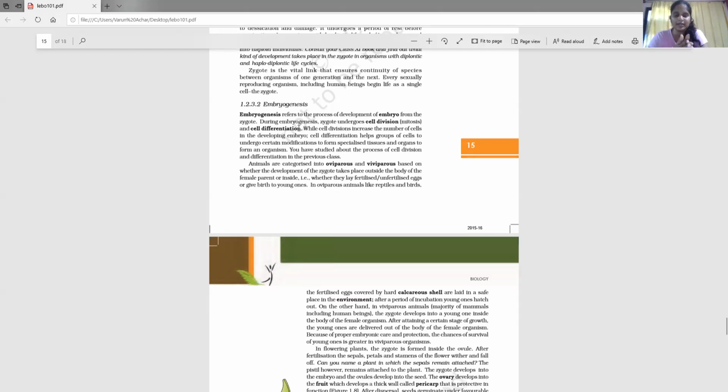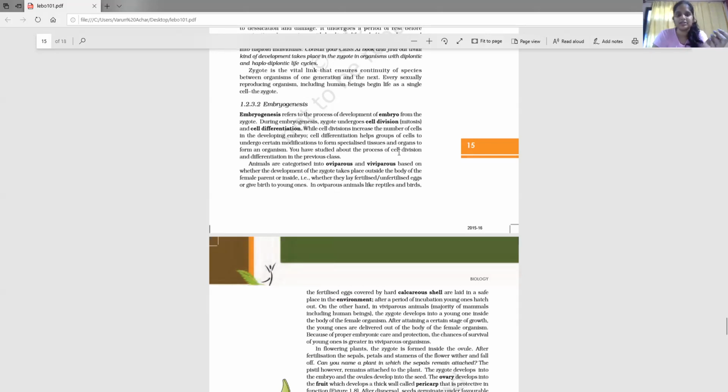Okay, so same thing happens with other multicellular organisms like fungi. And also with plants, the same thing is going to happen. Some cells will develop into your roots, and some cells will develop into stem, and so on. Okay, so this is called cell differentiation.